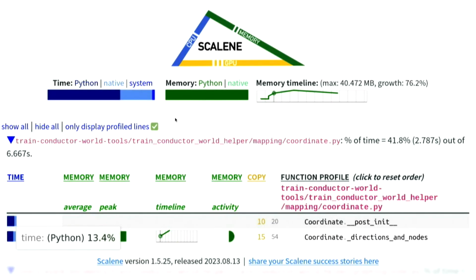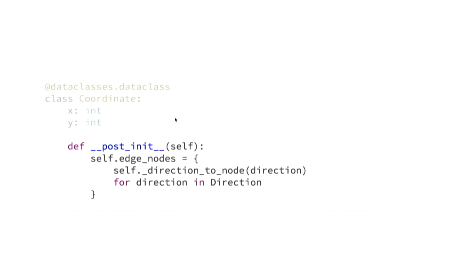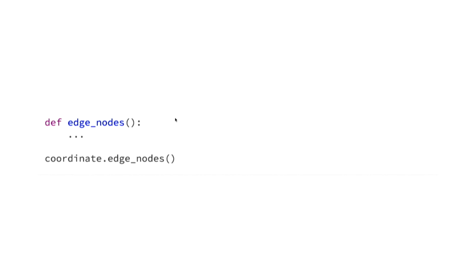For example, this was the output I got when I started to notice my code started to be slow, and I couldn't really figure out what change I did to cause it. And here we can see that this is actually caused by the creation of coordinates. Because what I had done was set up my code in such a way to compute the values of a field on the class's creation, but the edge nodes aren't always needed. Instead, I could move this field to a function instead, only being run when needed.